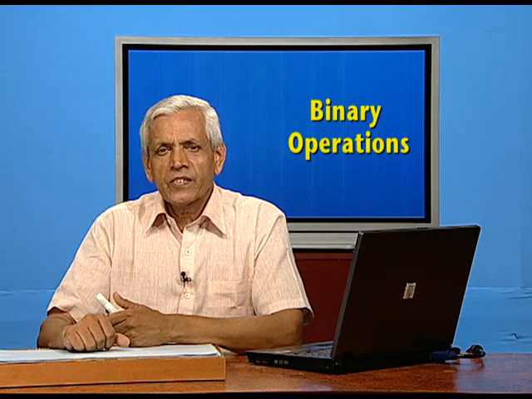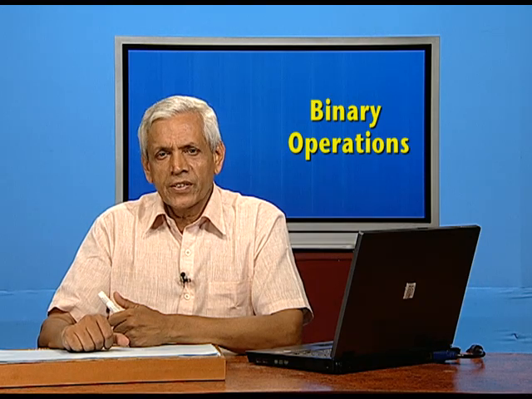The next point is the notion of symmetry.